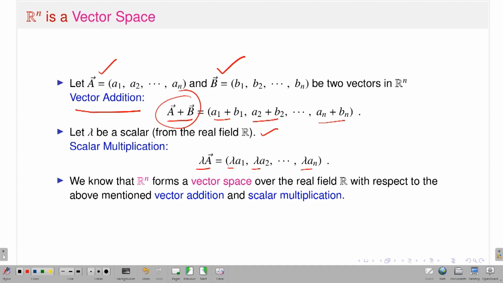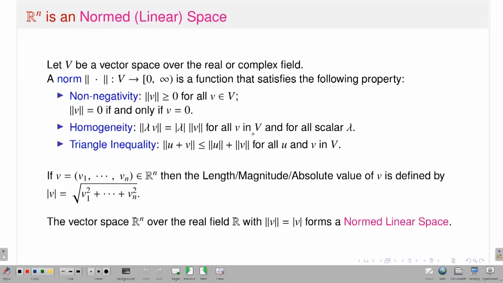Okay, so once I have the notion of additions and scalar multiplications, then Rn is a vector space with the above-mentioned vector additions and scalar multiplications. Rn is also a normed linear space. Now, what is the meaning of a normed linear space?